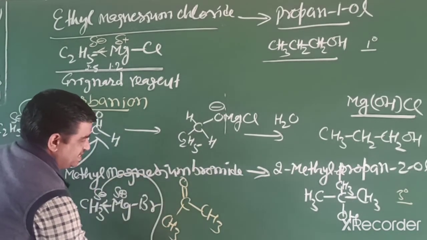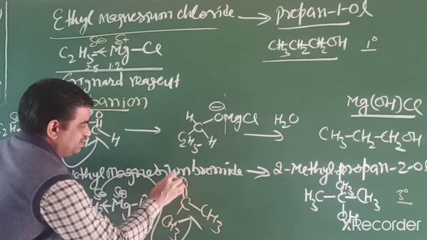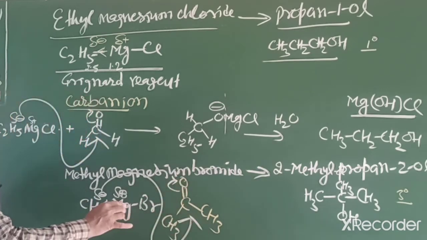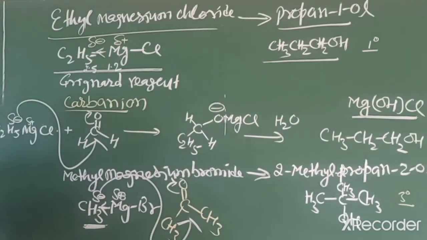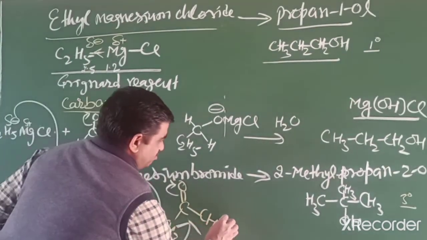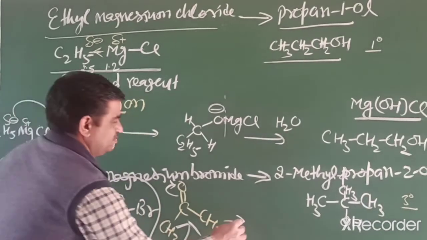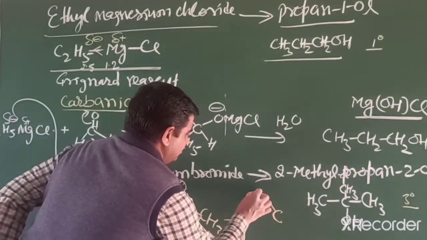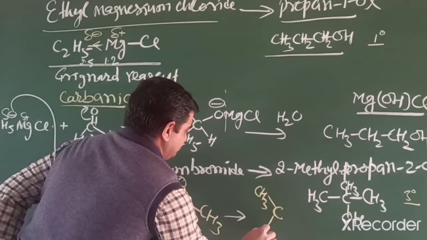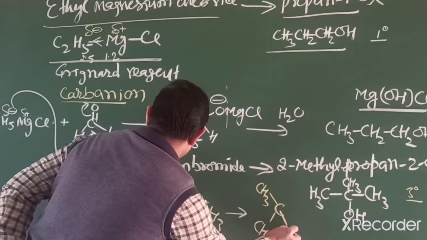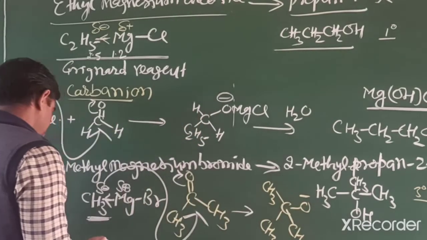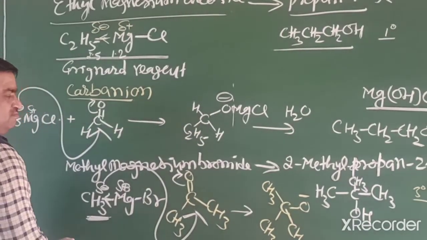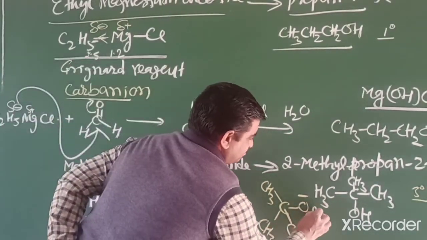It attacks in a nucleophilic addition reaction, because this carbon acts as a nucleophile. So we can write the product this way: CH3, again CH3 and 1 oxygen. This oxygen is attached to magnesium bromide.